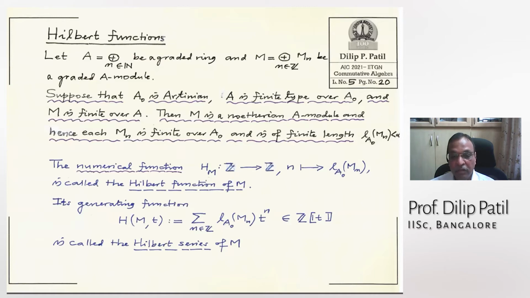This is a power series in T with integer coefficients. And this power series will obviously have only finitely many negative terms, because the further you go on the negative side, this length becomes 0. So it has only finitely many negative powers of T occurring in this power series. This is called a Hilbert series.